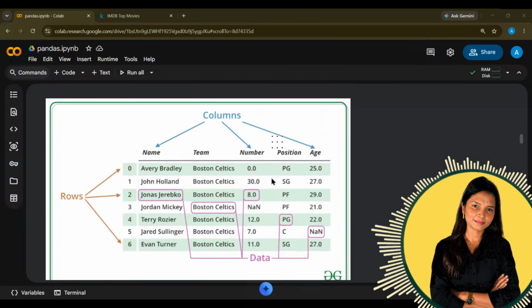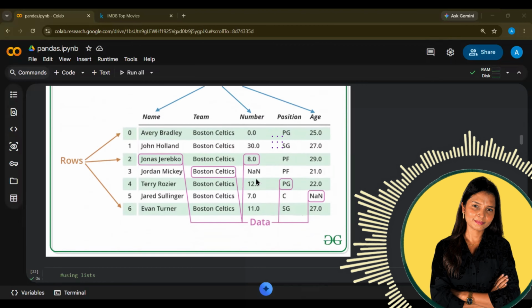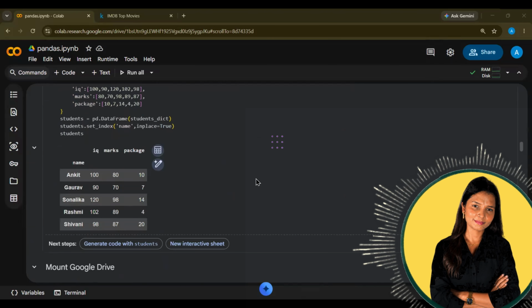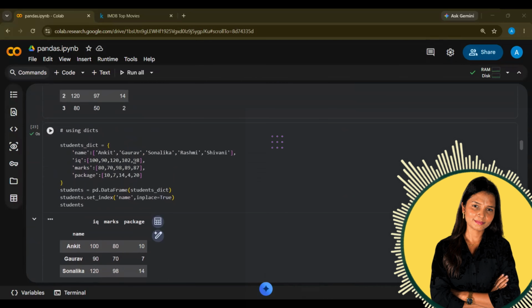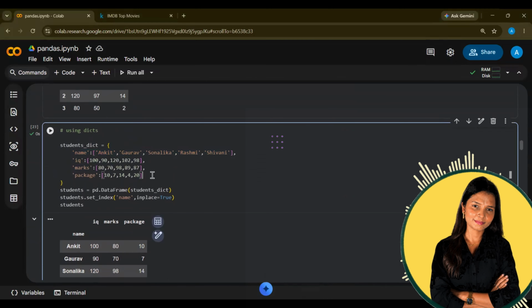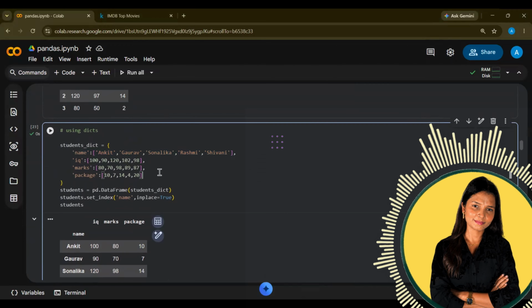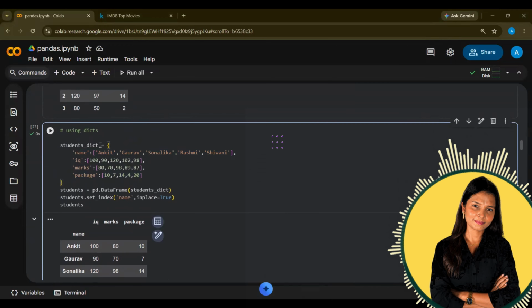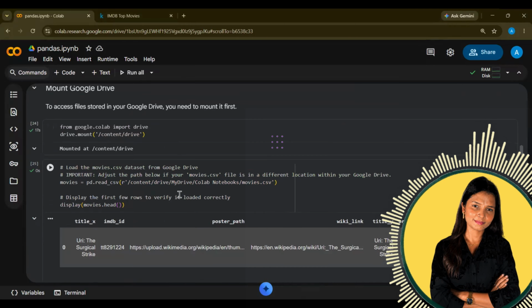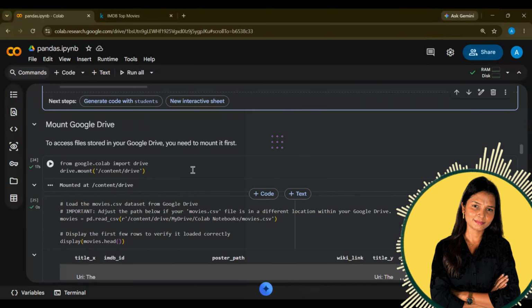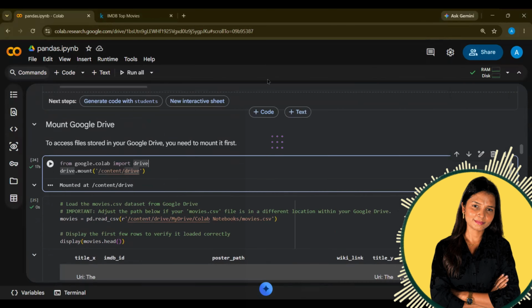So what we have done so far is rows and columns. We understood how we have to create the data structure. This is a new notebook which I said I am opening. You can see it is similar to what we have done so far. We created a series, and if you wanted to create a data frame using a dictionary, this is how you can create one. Now, once you have created the dictionary, I have my data loaded on my drive.